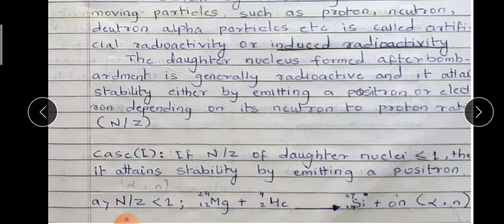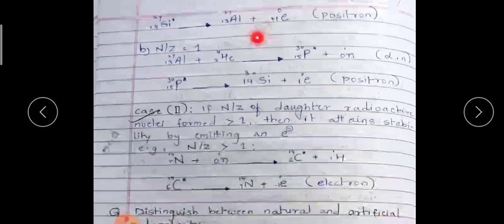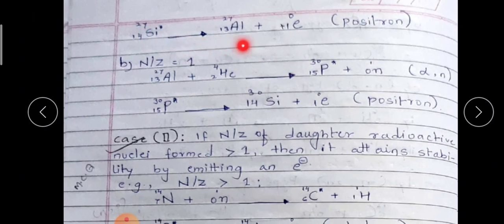Let me show an example. This is an alpha n type of reaction: 12Mg24 plus 2He4 gives 14Si27, radioactive silicon, plus 0n1. The daughter element silicon that has been generated becomes stable by emitting a positron. A positron is nothing but a positively charged electron. Here it is +1 e 0, so 14 minus 1 gives 13, aluminium 27.